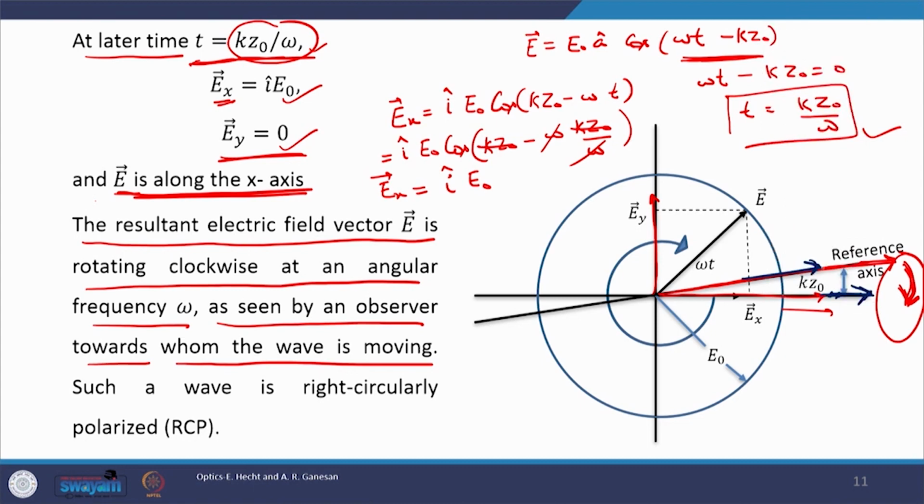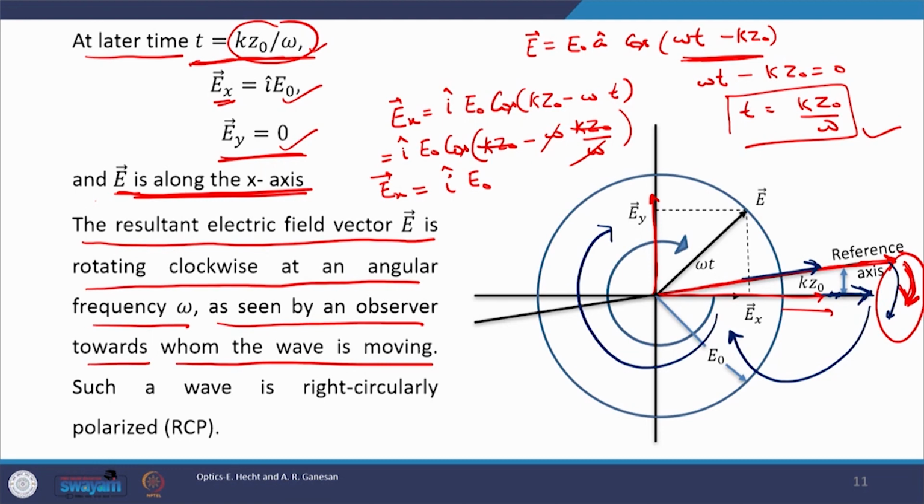The whole rotation is in clockwise fashion. This is how the wave is rotating. The rotation is like this, which is clockwise rotation, and we are standing in front, looking into the source. The light is coming towards us, and as an observer we are looking into the source.